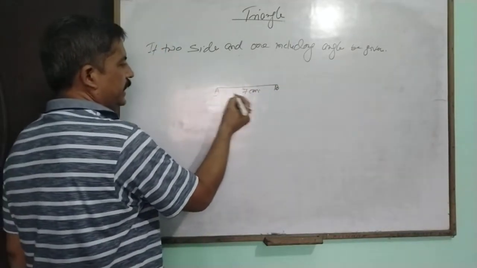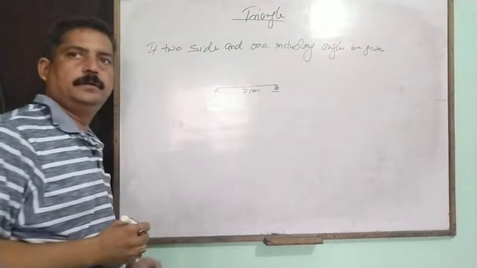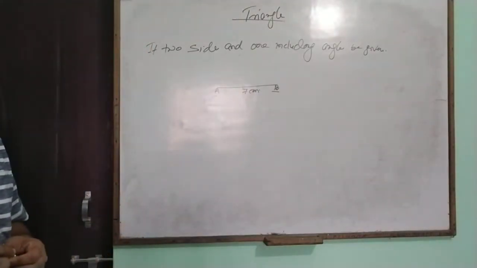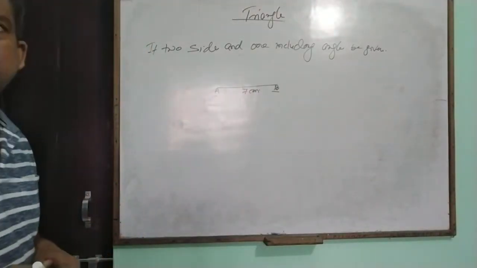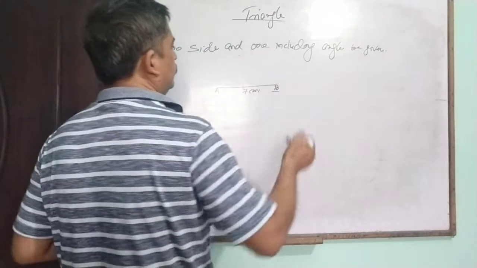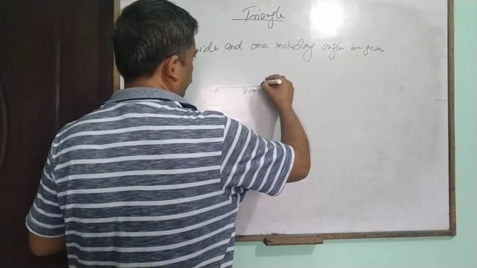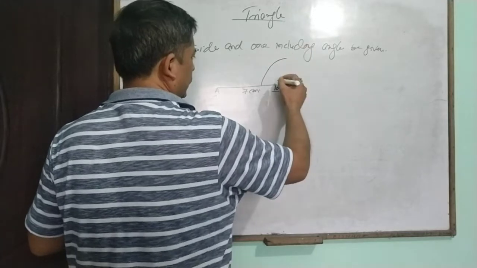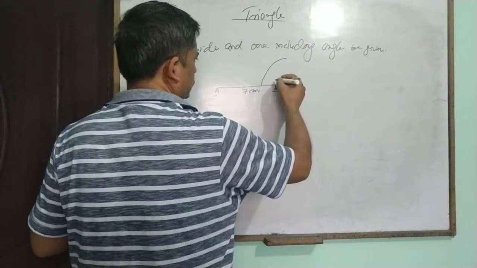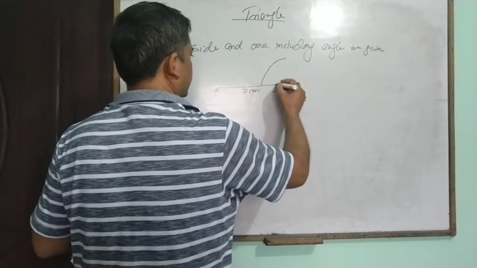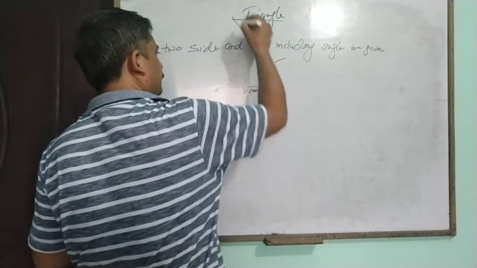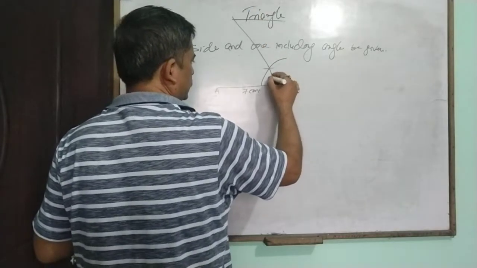If the angle at A or B is known, then make a triangle. Any angle, say 60 degree. Very simple. First cut will be the 60 degree.